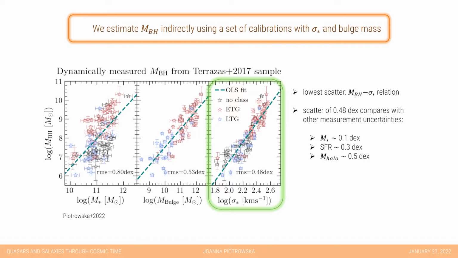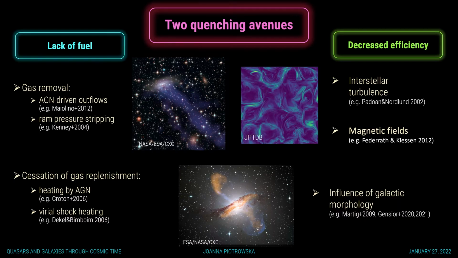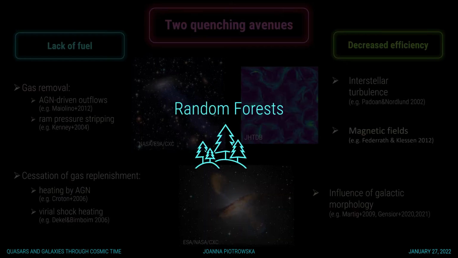Hence, in our research, we use a range of calibrations between MBH and sigma star in order to estimate black hole masses in SDSS. Coming back to my previous slide, I would like to once again highlight how complex the landscape of potential physical processes is when it comes to galaxy quenching. And hence, in order to investigate quenching properly, one needs a tool that can embrace all of this complexity. And that's where machine learning and, in particular, random forests come in.